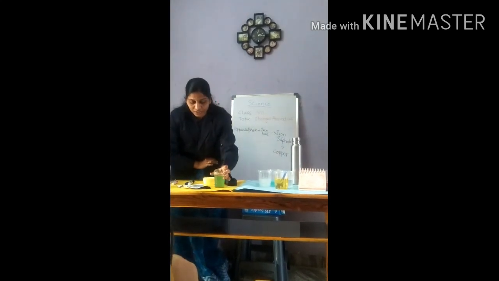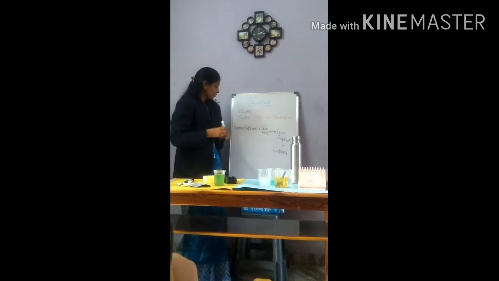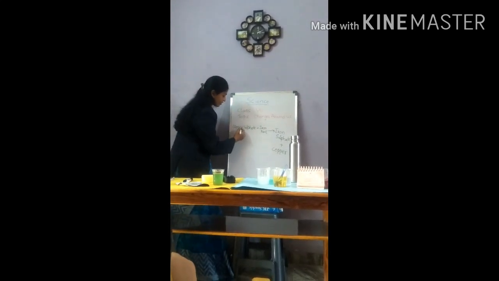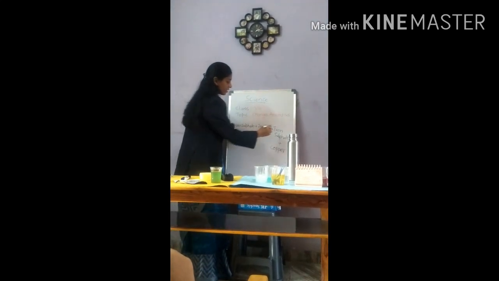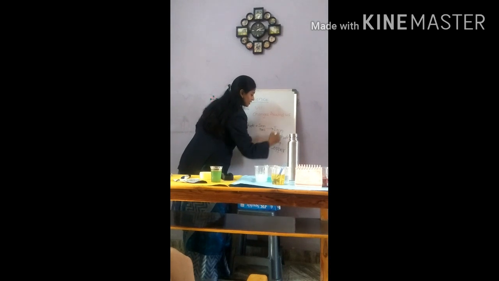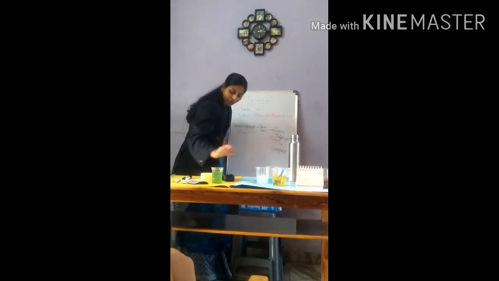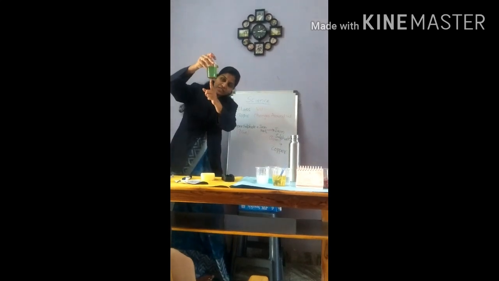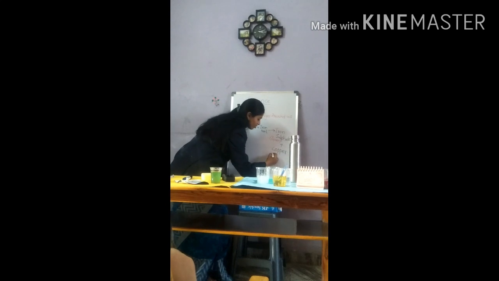See children, you are going to do it like this. Before the experiment it is blue in color, and now the iron sulfate is green, and the brown deposit which has formed at the bottom of the glass is nothing but copper.